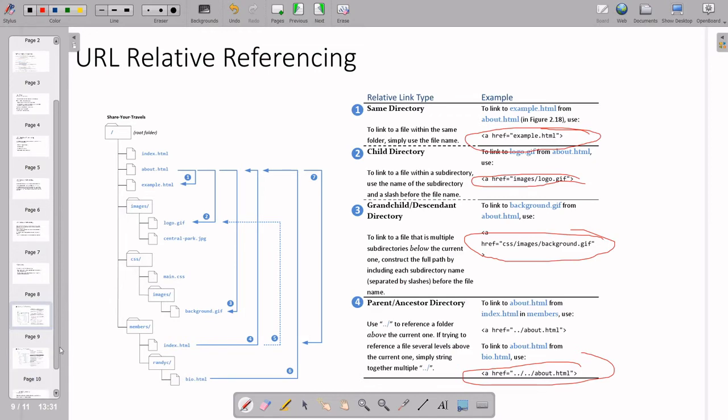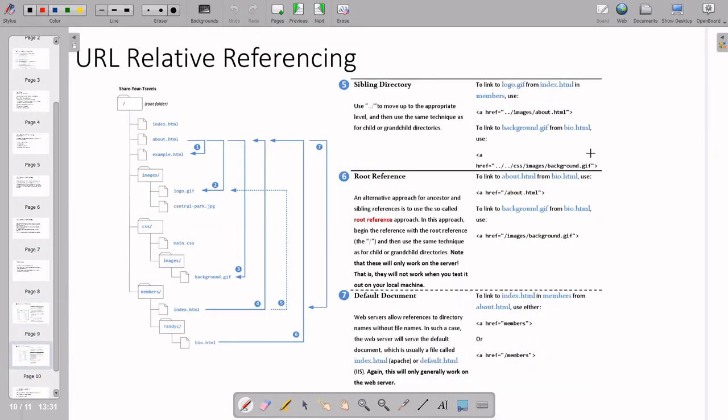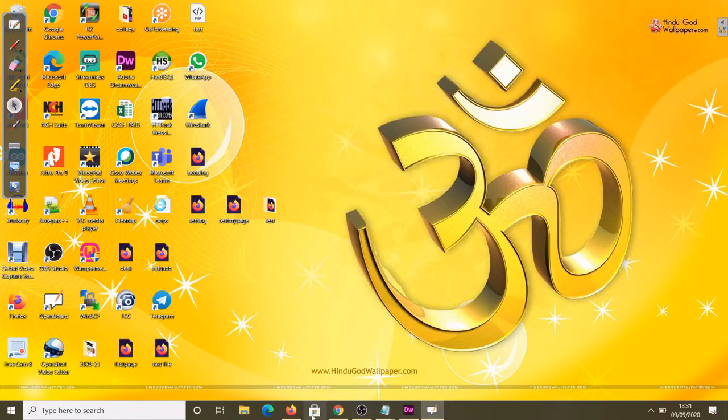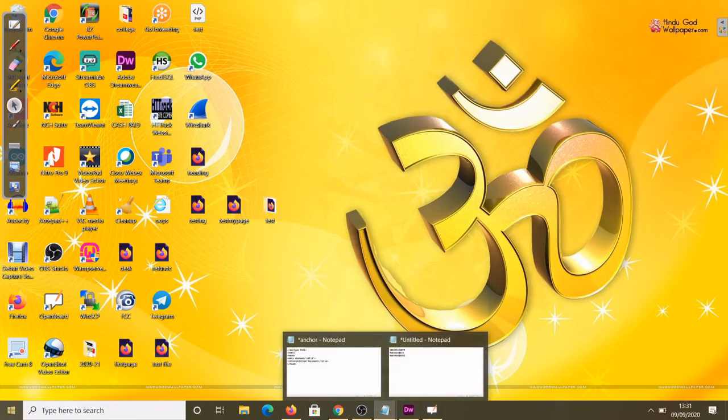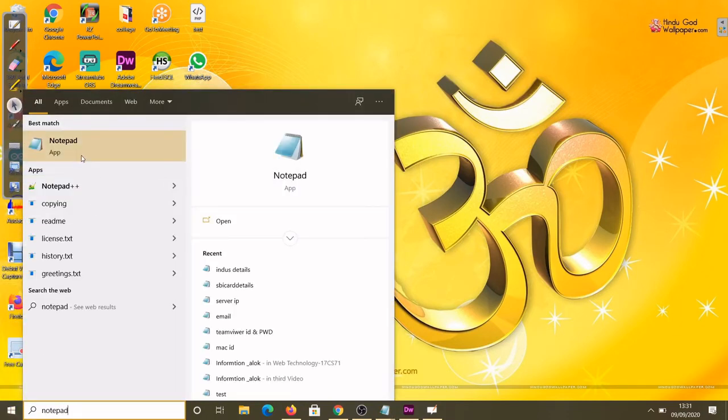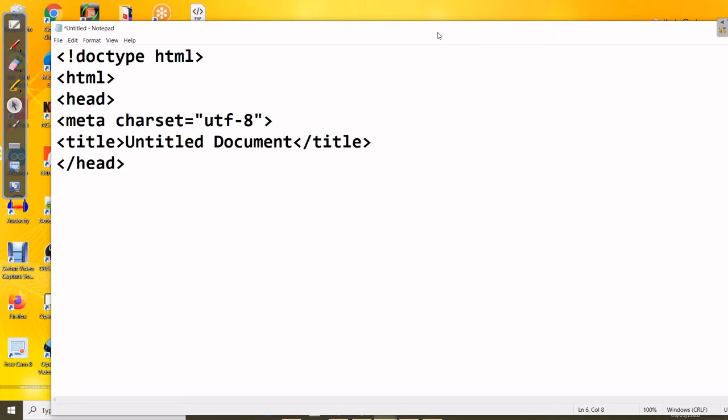Okay, this is the same as what we discussed just now. Now we will see one example, and then your concept will be clear. For example purposes, open Notepad. I am opening a Notepad here. In that Notepad you write the code. This is the basic code for HTML5. I'm writing here the title, anchor tag demo.